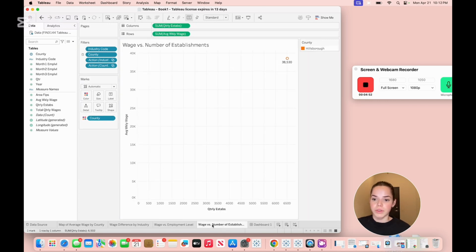Now moving on to my fourth visual, weekly wage versus the number of establishments. In this chart, we can see again the average weekly wage and the quarterly establishments. The trend appears to show a slightly negative or weak relationship, meaning counties or industries with more establishments don't necessarily have higher wages.